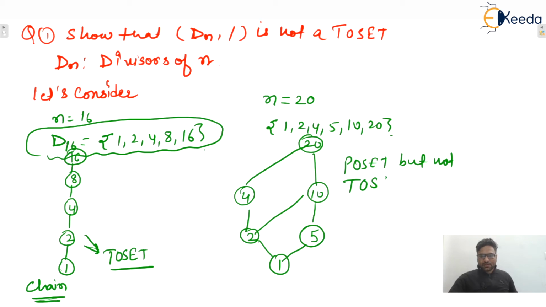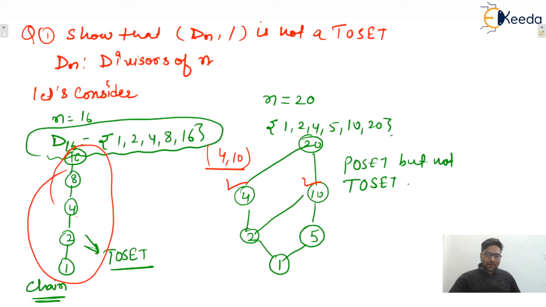Why? Because we can see various pairs of elements. Let us consider, let's say, 4 and 10. 4 and 10 are not comparable because neither 4 divides 10 nor 10 divides 4, isn't it? But in case of a chain, every pair of elements is comparable. So in general, Dn on division is not a toset, because every time we are not getting a chain.